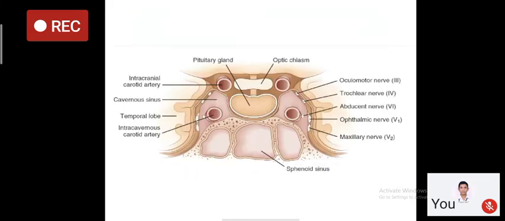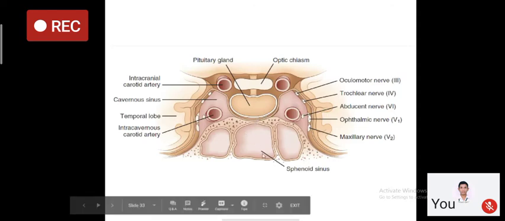This is the diagram which I was referring to, how the normal pituitary gland looks. This is the pituitary gland. This is the optic chiasma. This is the stalk. This is the cavernous sinus. Inside the cavernous sinus, this is the intracavernous carotid artery, and these are the oculomotor, trochlear, and abducent nerves. Now, why is it important to understand this? This is the floor of the sphenoid sinus, and these are the sphenoid sinuses.